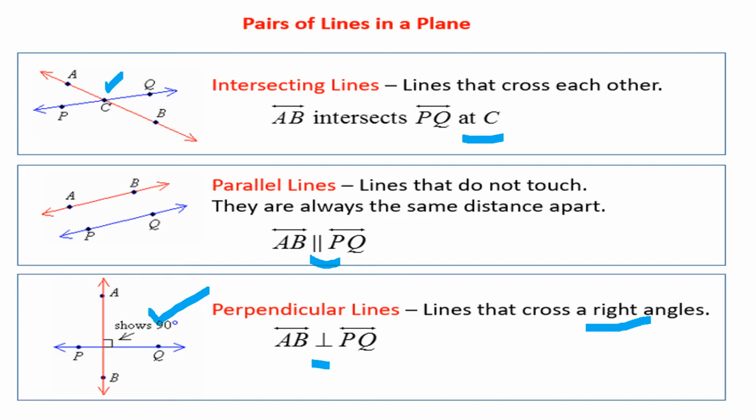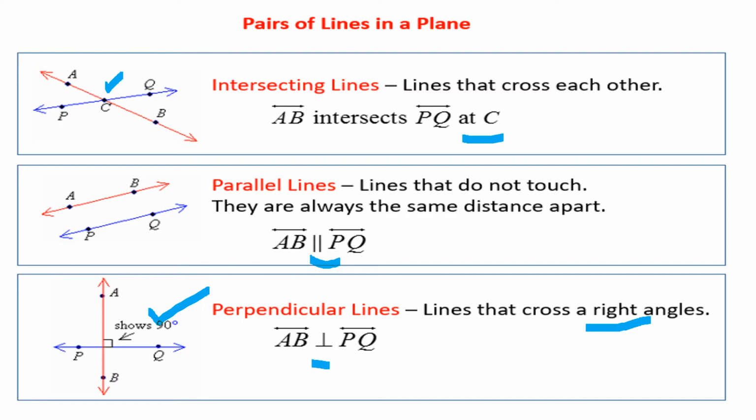This is the symbol of perpendicular. AB perpendicular to PQ. We don't need to write the spelling of perpendicular. If we write the symbol, it means perpendicular. For parallel lines, this is the symbol of parallel. So we learned now the parallel line symbol and the perpendicular line symbol.